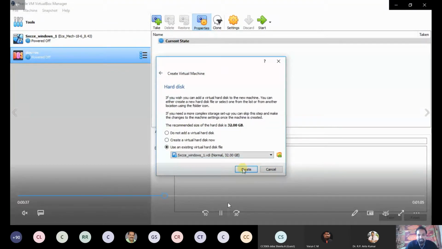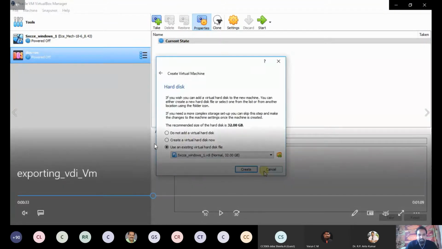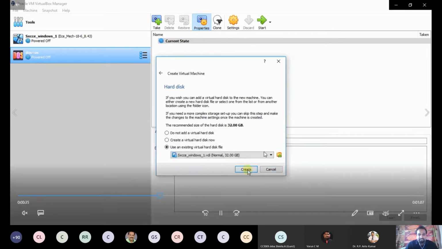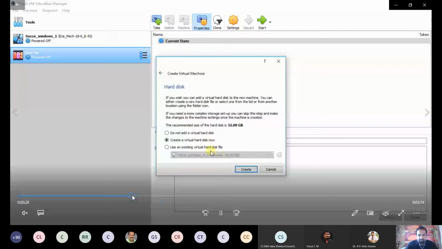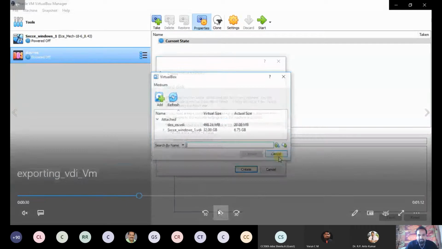Okay, here you see how many virtual machines there are. Already 2 virtual machines are there. So those images will be present there. You see, when you are choosing the file, two VDI images will be there.